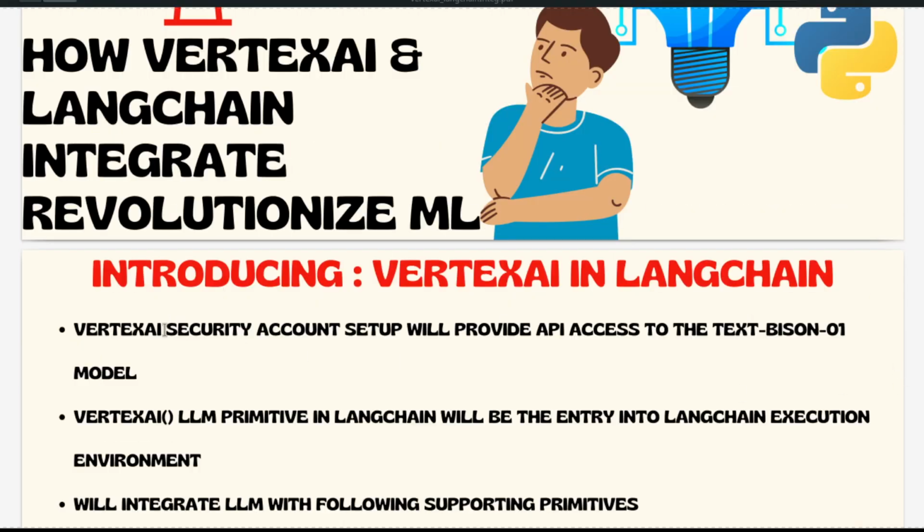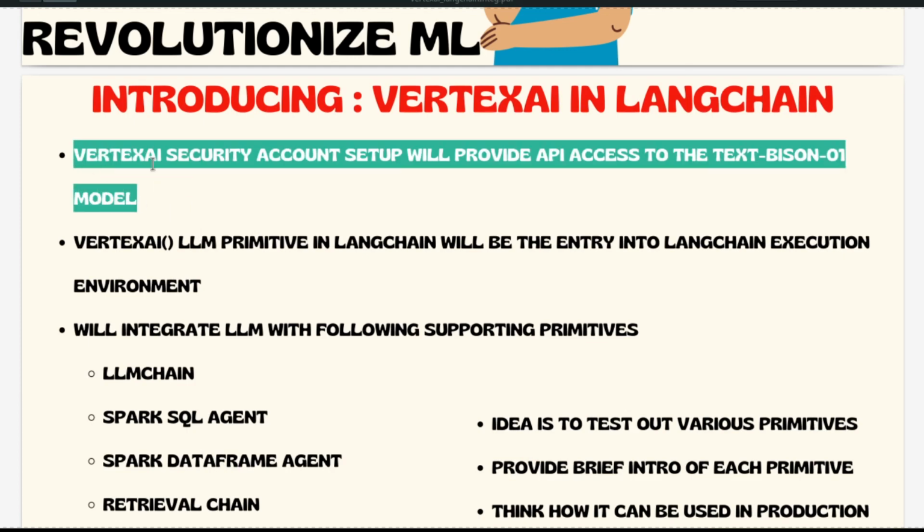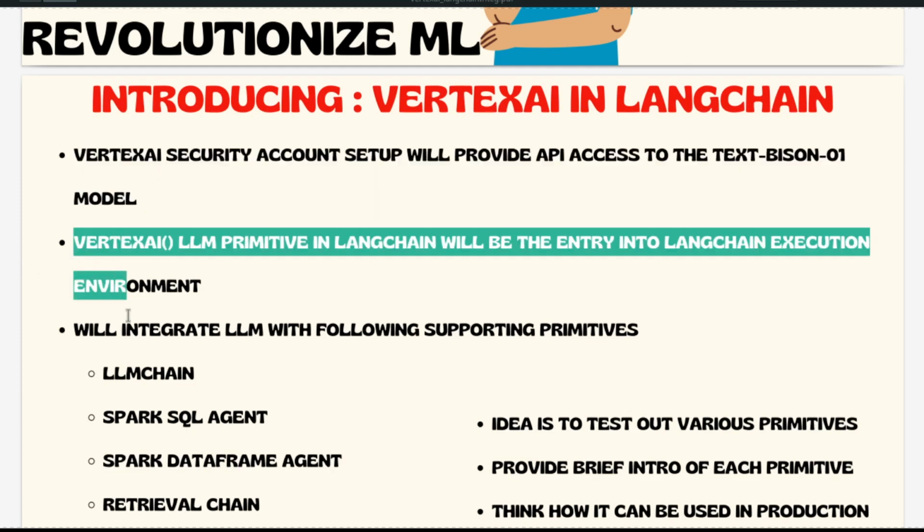I simply said that Vertex AI service account setup has to be completed. So this is a single line which took almost 7 to 8 minutes to explain. Once this is done, you will have a JSON file. You need to take the JSON file to your local execution environment or your local hard drive. Now we are going to move into the coding step. This is the first point of the setup. Second, from this point, it is all about coding.